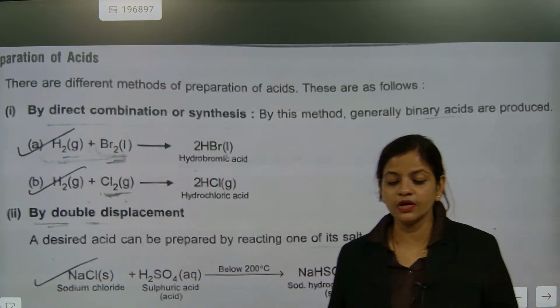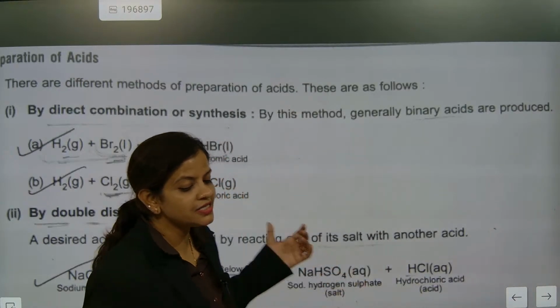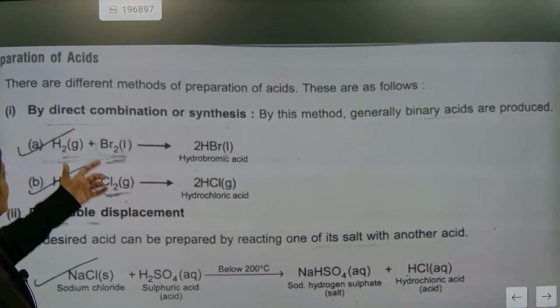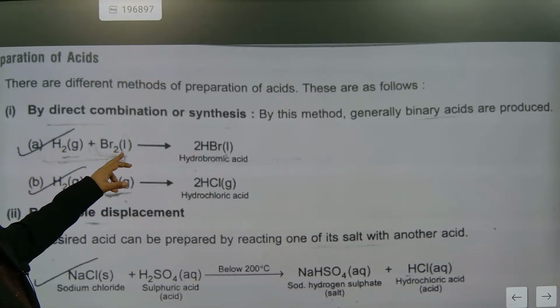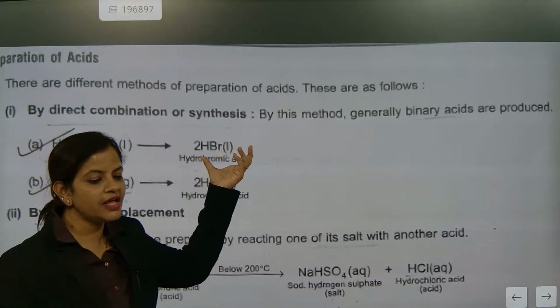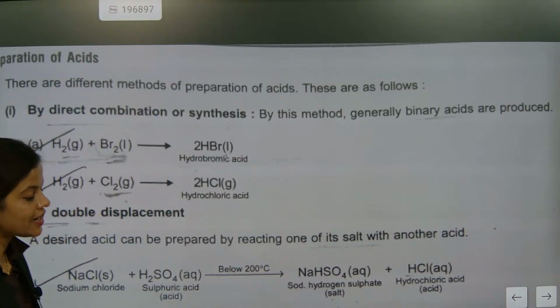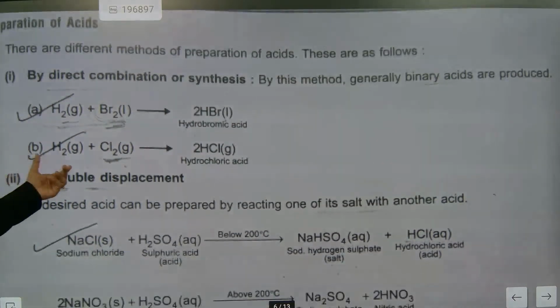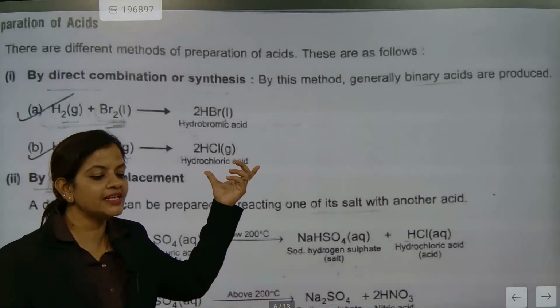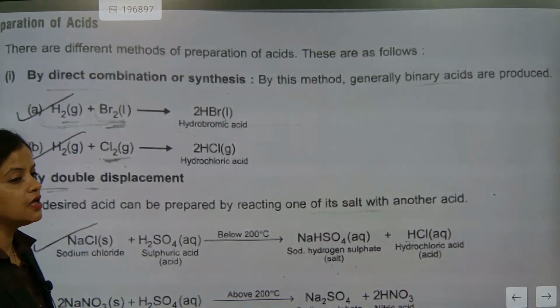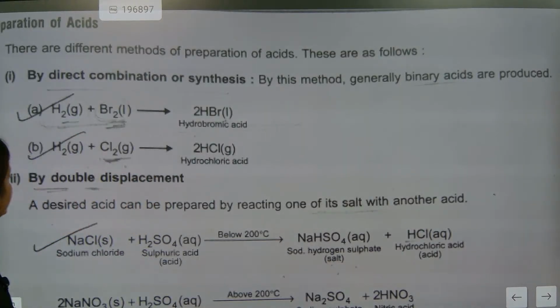Understood? So here, very good, Sanjay. Here it is exactly a case of binary acid. So see, hydrogen will combine with bromine. What is it making? HBr. So this is exactly considered a binary acid. HCl, hydrochloric acid. What type of acid is it? Binary acid. Again it is binary.